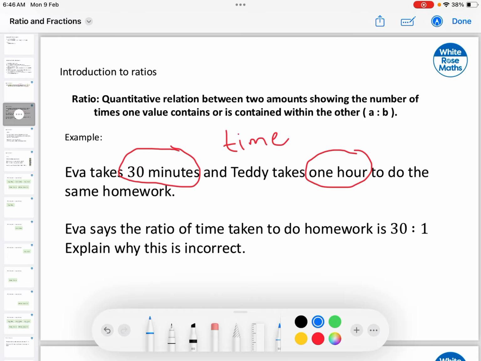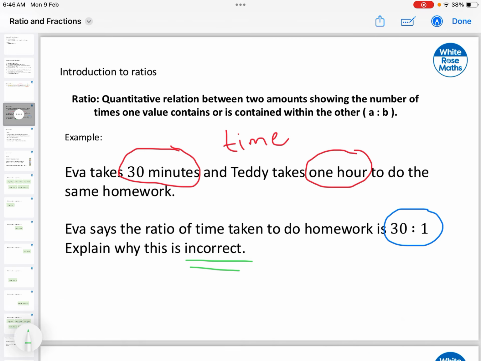Now Eva decided that she would like to write down this relationship on time by using the following ratio. The ratio is 30 to 1. Now we would like to explain why this is incorrect. Okay, so she is trying to make a comparison, and that's perfectly fine. They can be compared because the relationship between the amounts is time. That is fine. They are related regarding time.